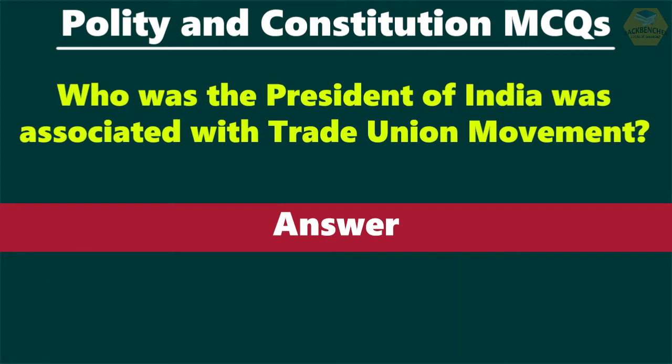Question number 6. Which President of India was associated with the trade union movement? The answer is V.V. Giri. V.V. Giri was the President of India associated with the trade union movement.